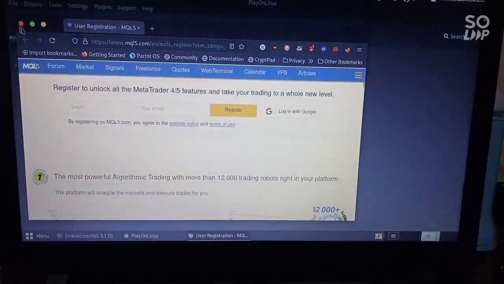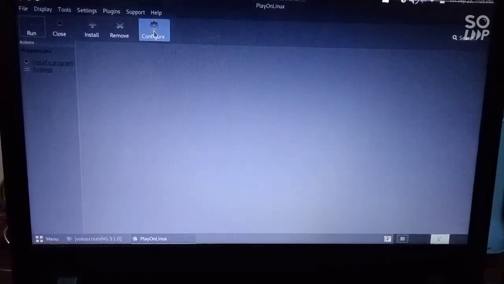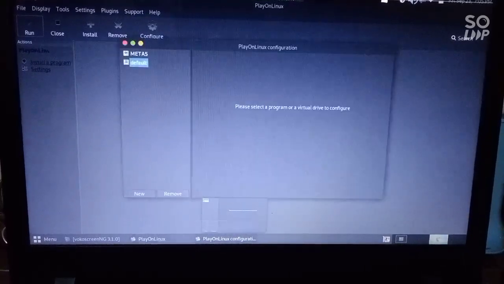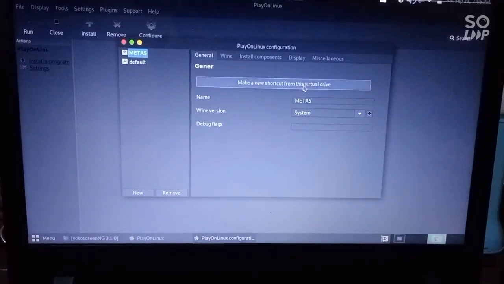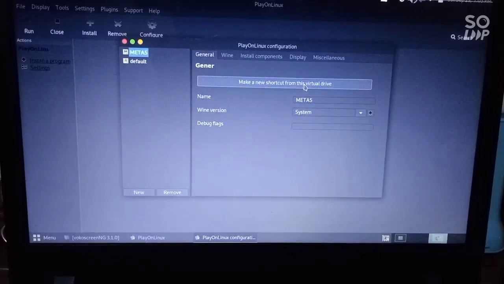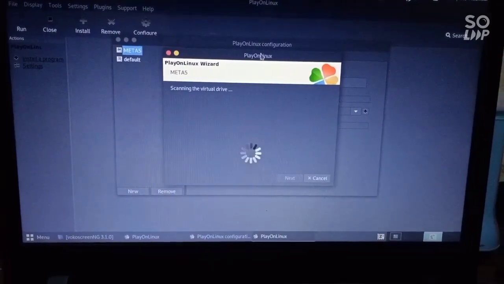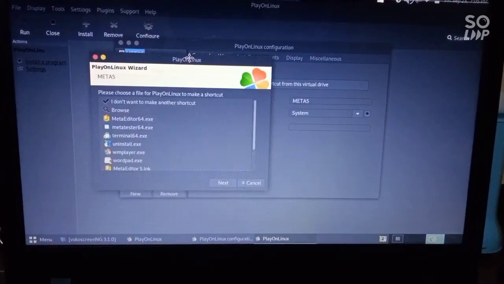So I close the browser. To start the shortcut, as you can see, there's no shortcut. To make a shortcut, I'm going to go to the config button, let it load. On this part I'm going to say make a shortcut for this virtual drive and click OK as I wait for it to load the parts.